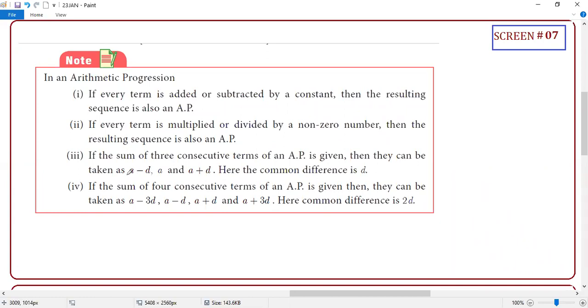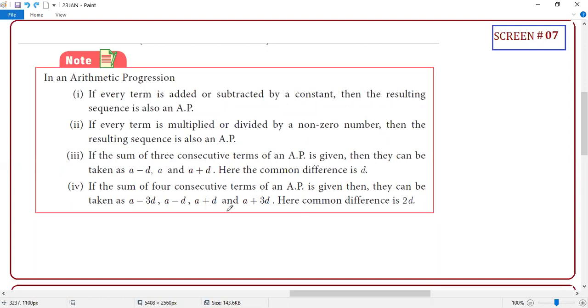Yes, sir. You have 3 terms. In general, 3 terms are what? A, A plus D, A plus 2D. But instead of this, if you take it this way, it will be great. It is not necessary that you always follow this. If you consider your first term is A minus D, second term is A, third term is A plus D. This is also AP, correct or not? So AP does not necessarily start with A. You can keep it any way, but there is a purpose. In general, A plus nD. But what is the use of this? We will see in the problem.